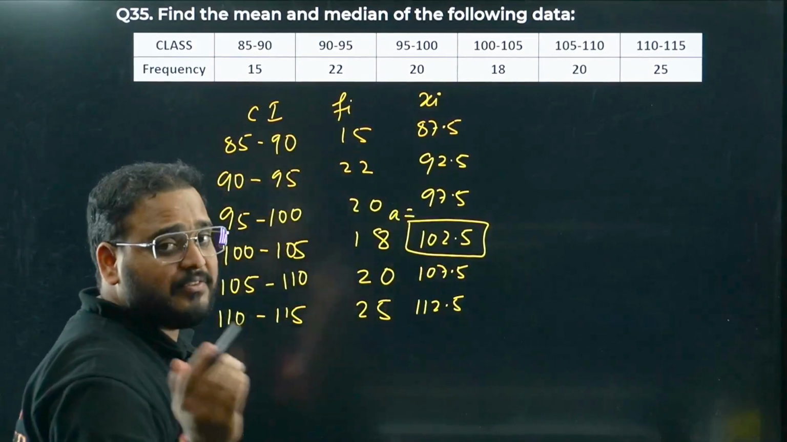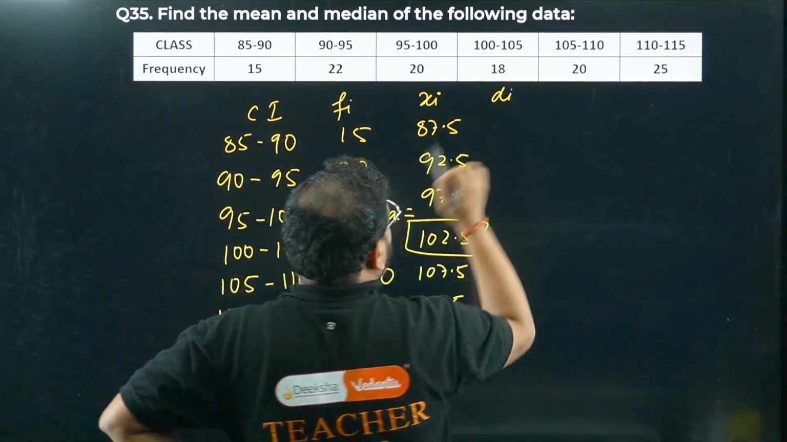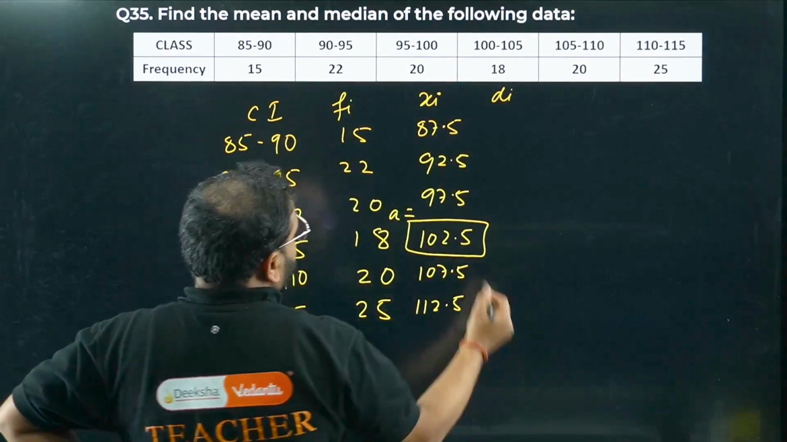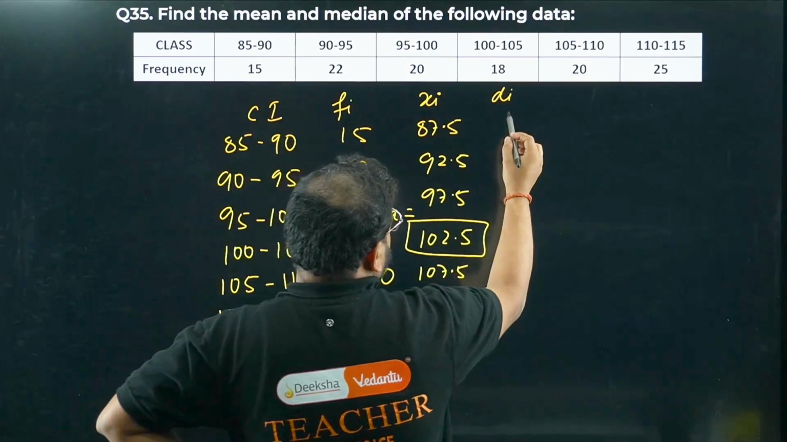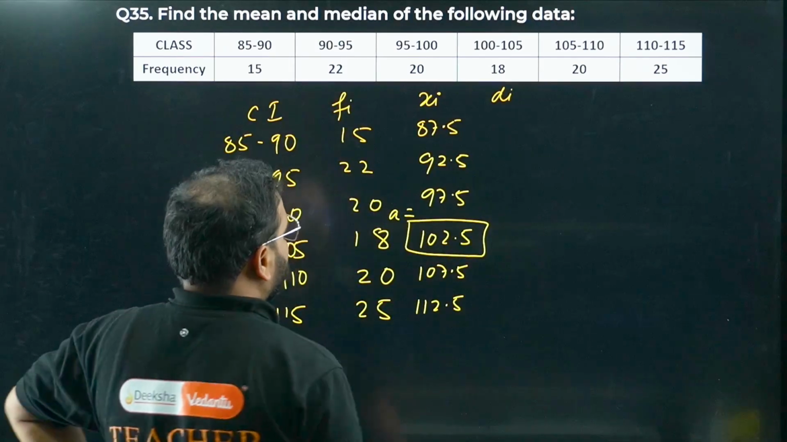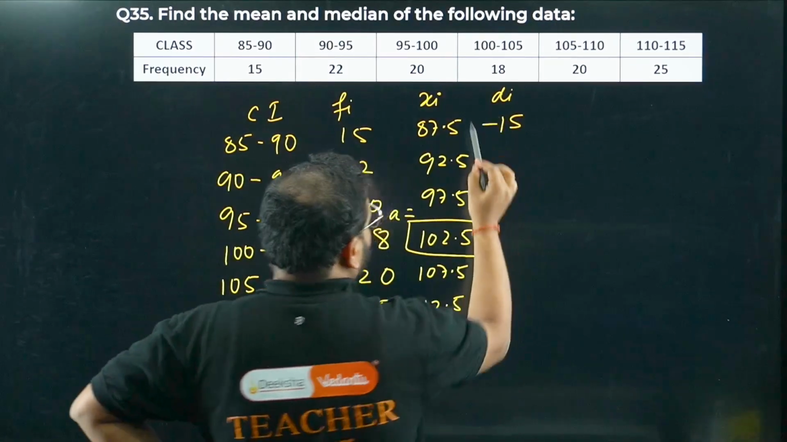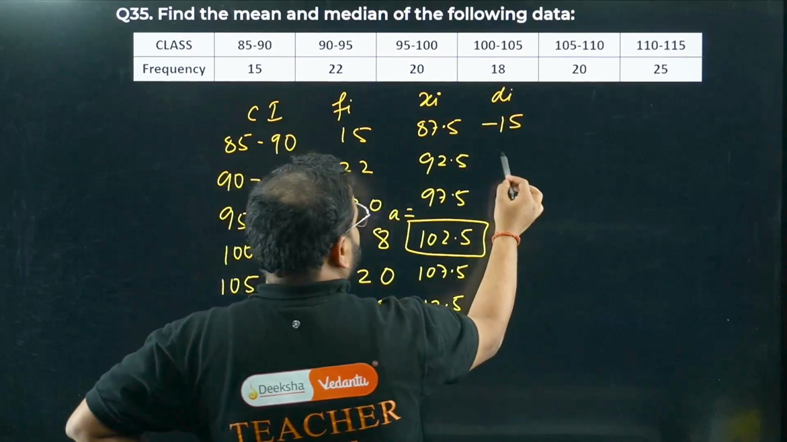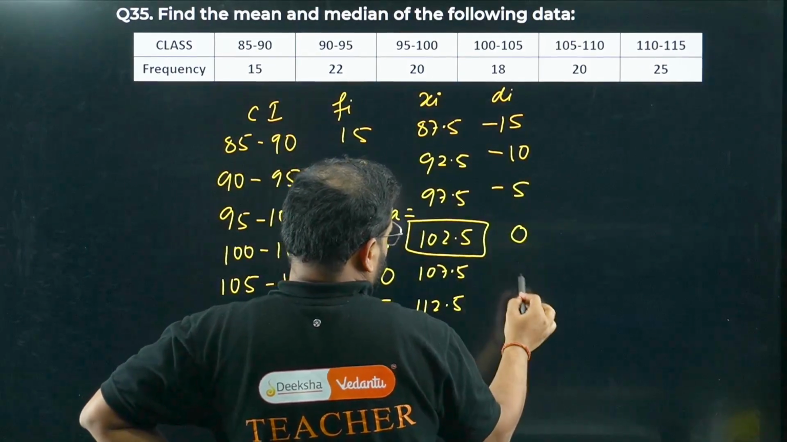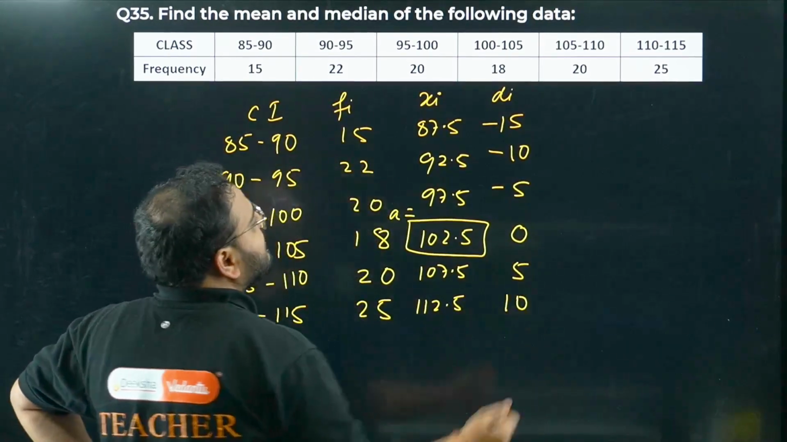Okay, to find the deviation. If I find the deviation first, I'm going to get this minus this, right? So I'll have 7 minus 2 is 5, and 12 minus 7 is going to be what, sir? 5, 15 only, right? Minus 15, this will become minus 10, minus 5, 0. Over here I'll have 5, over here I'll have 10. Di is done. Let's look for ui.